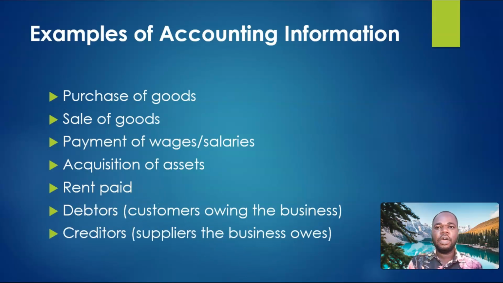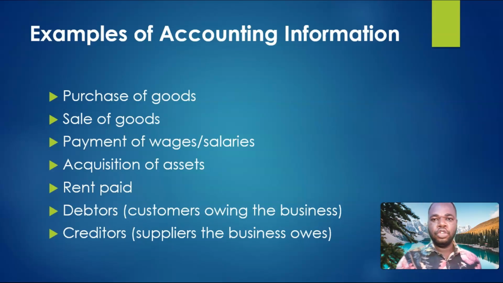The last but not least is creditors. Most of the time too, we also buy goods on account or on credit from our suppliers, which we later pay, and this payment can be measured in terms of money. Therefore, creditors can be classified as an accounting information.